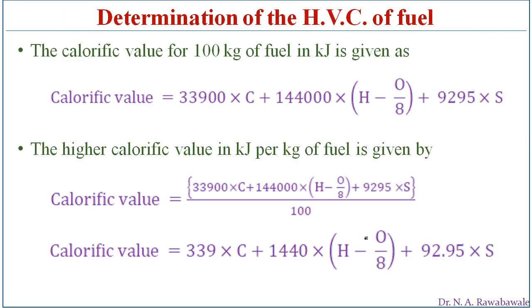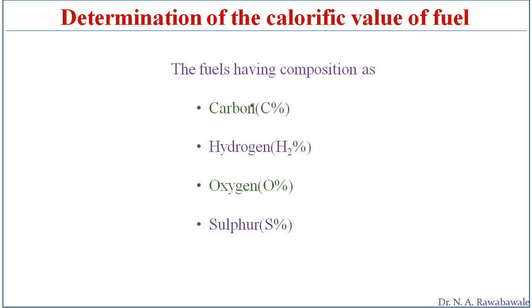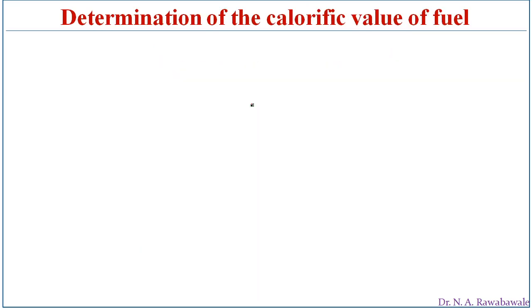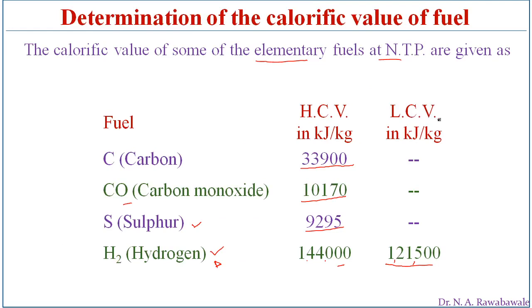So the calorific value of 100 kg of fuel, if we burn 100 kg of fuel, in kilojoules, is given as 33,900 into C, where 33,900 is nothing but the calorific value of carbon.